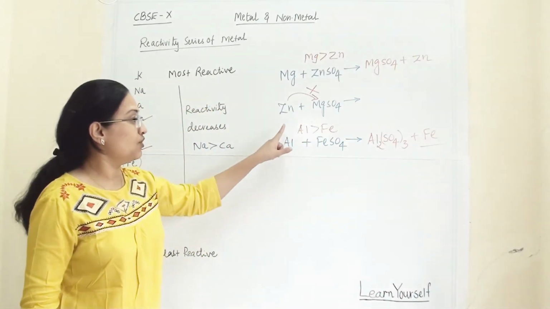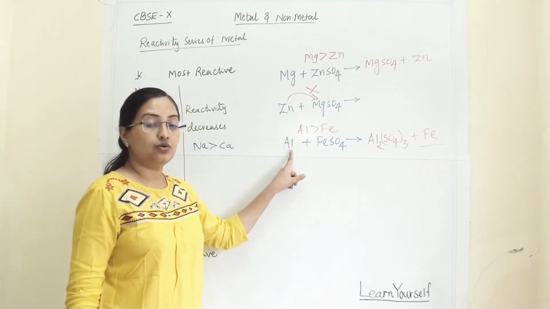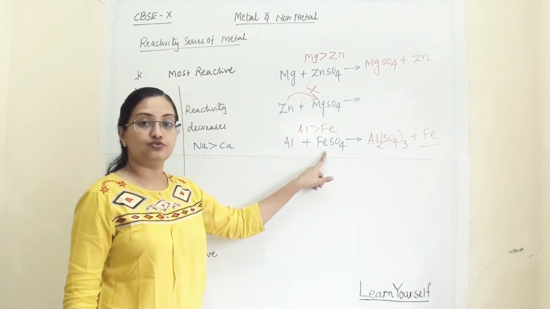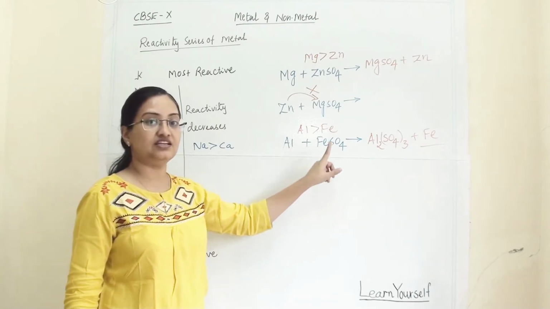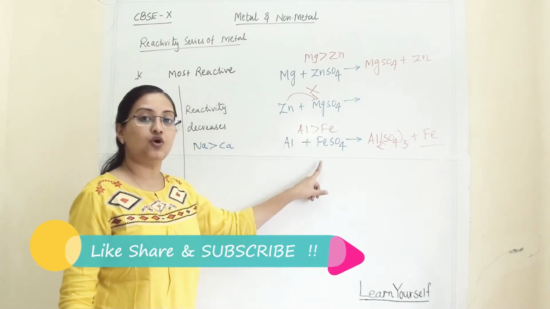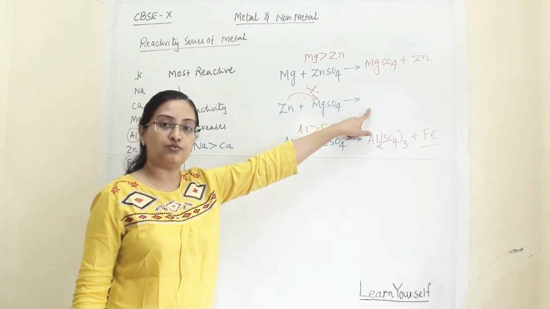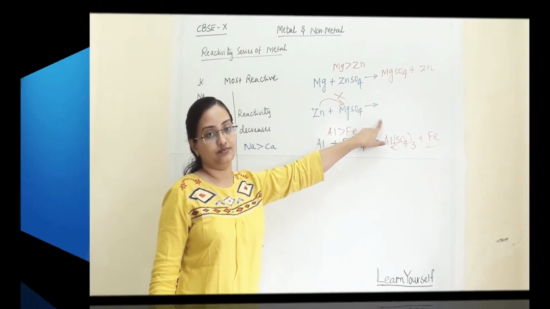So you have to always check that whatever element is alone is reactive compared to the other metal element or not. If it is reactive, then it can displace. It can take the place of that element. If not, then the reaction won't be possible and it cannot take the place of the non-reactive element.